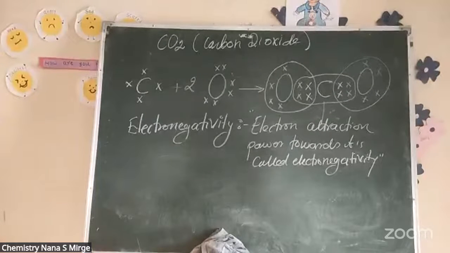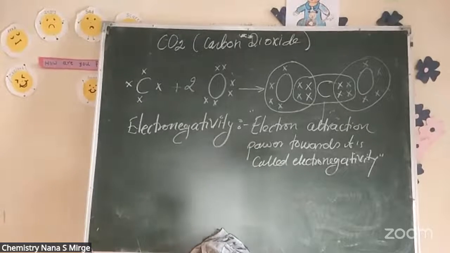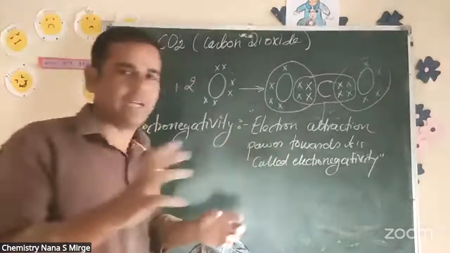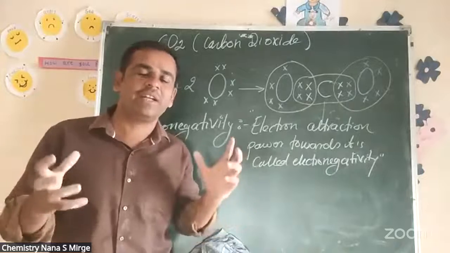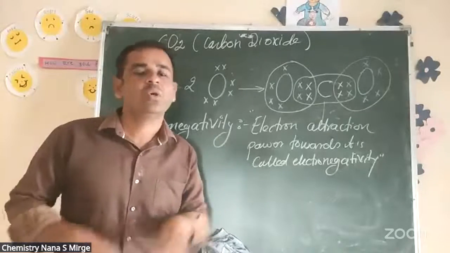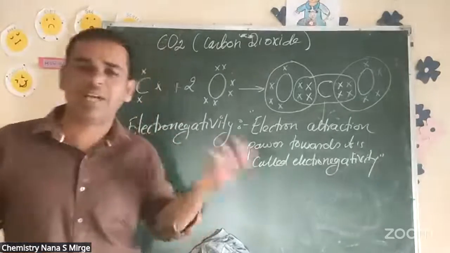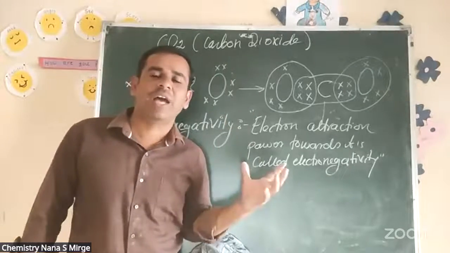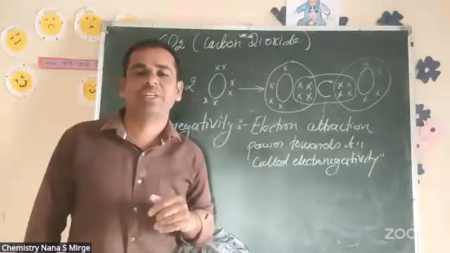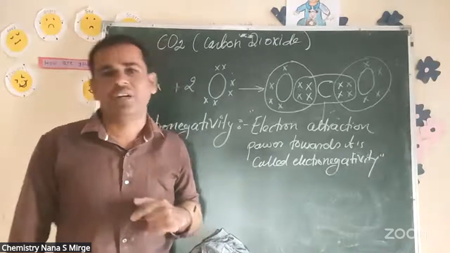Diamond has no free electrons, but it is a good conductor of heat. It has a certain type of bonding: a tetrahedral structure. Diamond has a tetrahedral structure, so we will discuss hybridization, and I will clear how hybridization works in diamond and which type of hybridization is present in graphite.